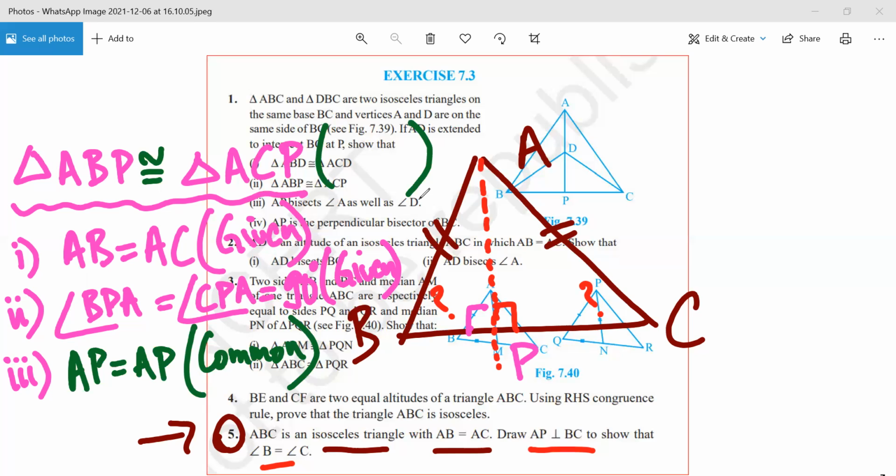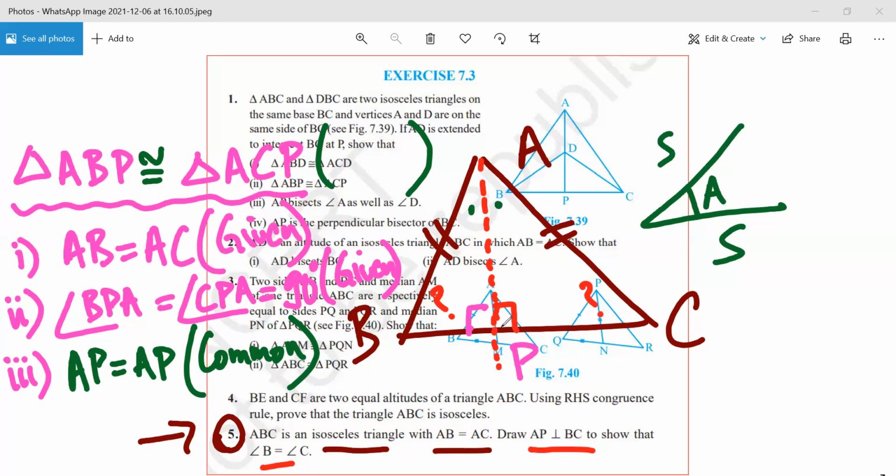So SAS. Why SAS? Sir, you cannot apply SAS, you should think RHS. You cannot apply SAS because the angle is not included, beta. Do you understand? Yes, sir. If this angle and this angle were equal then you could have applied SAS, but we don't have that now.